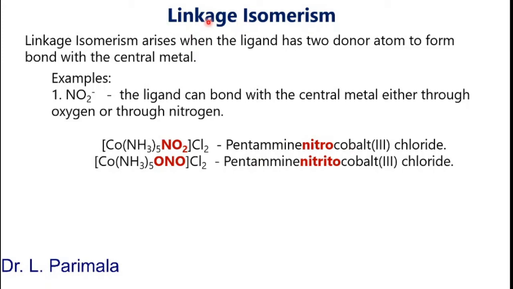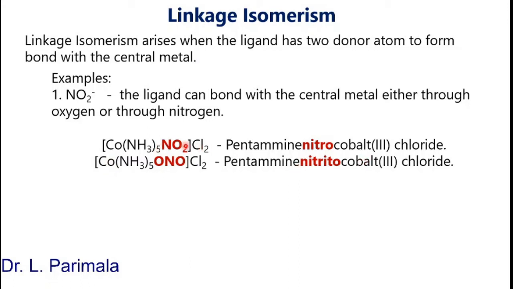With which atom the central metal bonds with the ligand. So let us take the nitro group. If nitrogen bonds with cobalt, then the name is nitro. If oxygen bonds with cobalt, then the name is nitrito. So that is the difference.